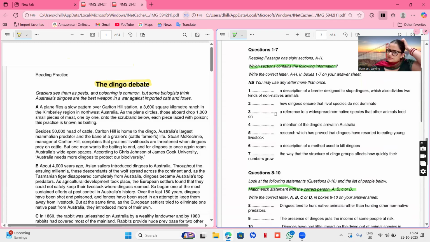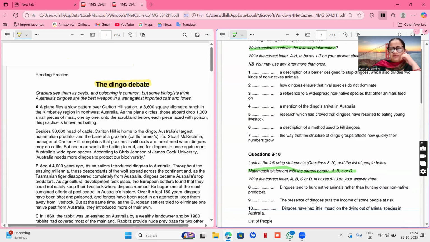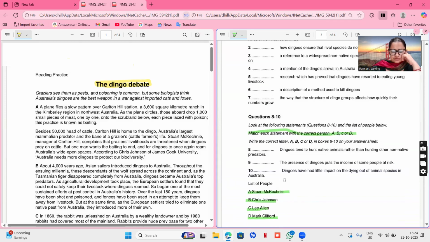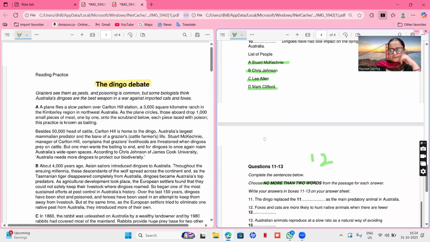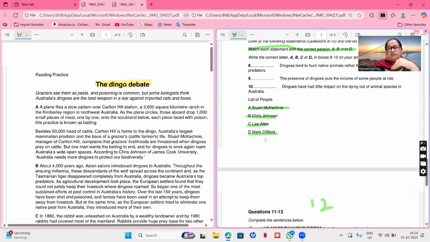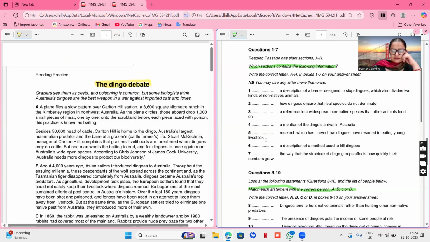How to do this one? Which section contains the following information? So we'll just read this one, the first thing, and then we'll go through all these ones. And simultaneously, we'll mark these names wherever we are able to find answers to these ones. And we'll also ensure that if some of the fill-ups are in between. So we'll take all of these simultaneously. And so for doing which section contains the following information, first of all, just go through all these ones so that we are aware of what to find.